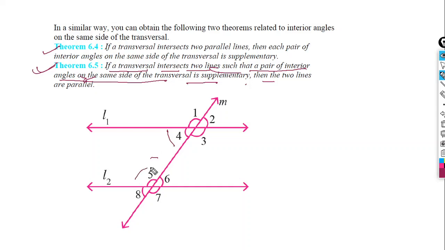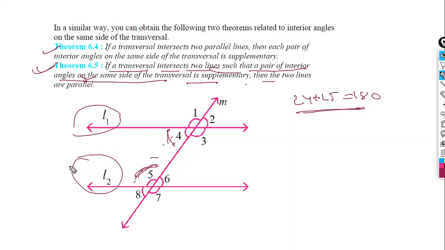Here, the sum of angle 4 and angle 5 is given as 180 degrees. If angle 4 plus angle 5 equals 180 degrees, then L1 and L2 will be parallel. You write it as statement 1.